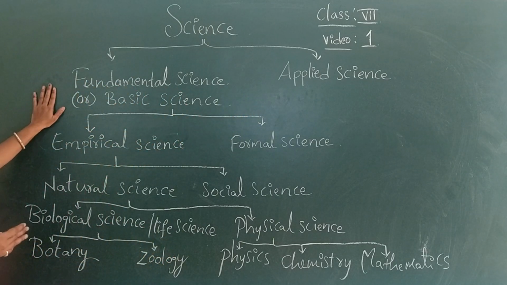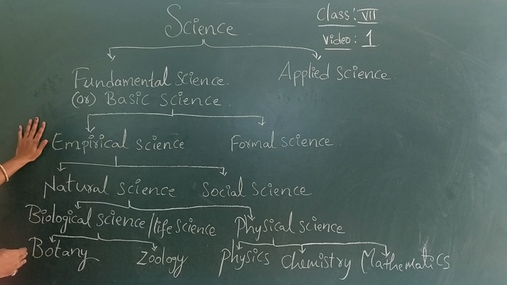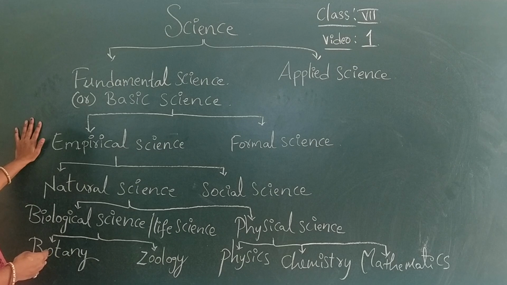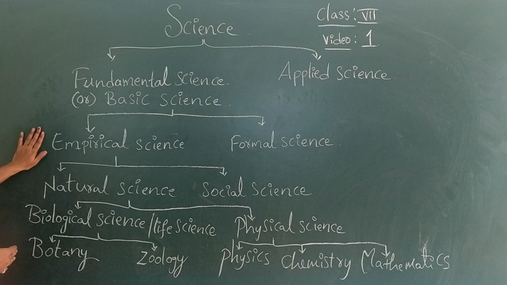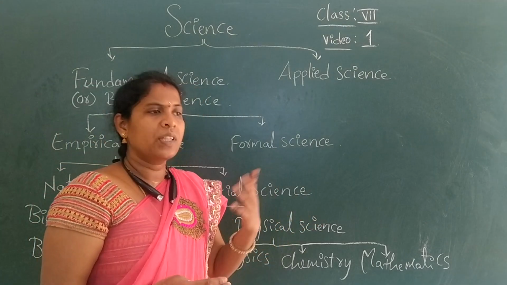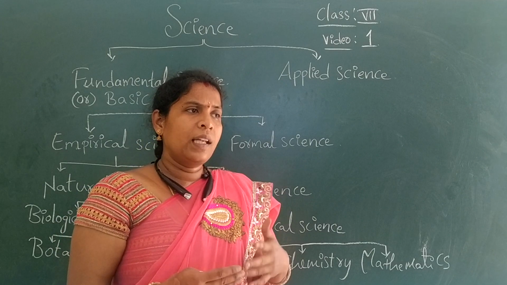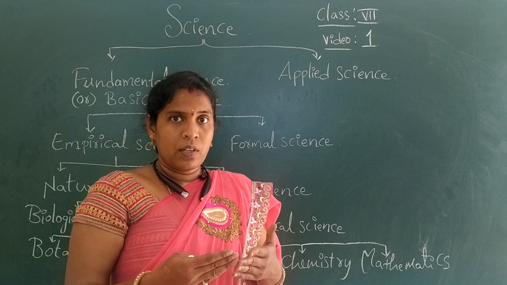Later, fundamental science is again divided into two types: empirical science and formal science. In empirical science, we study living things which are present around our area, living or non-living, whatever it may be, which deals with nature.